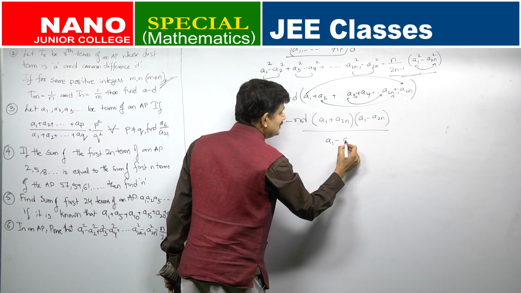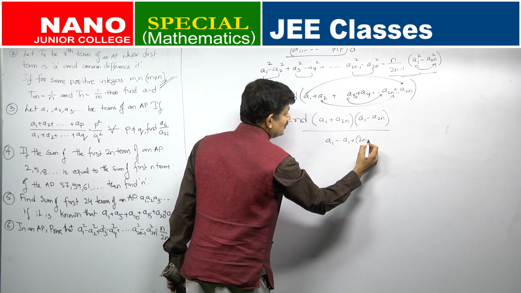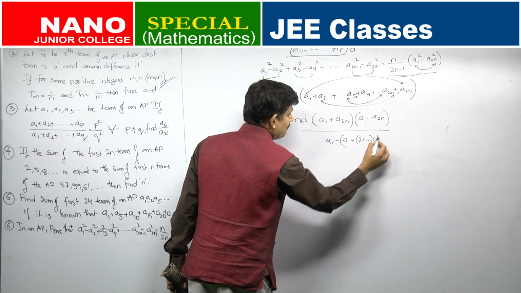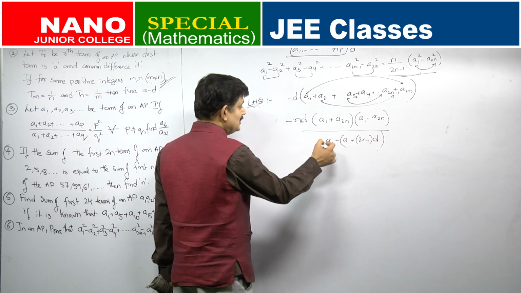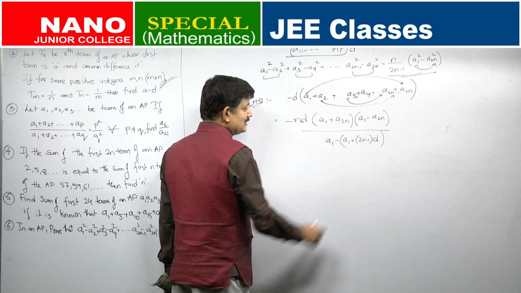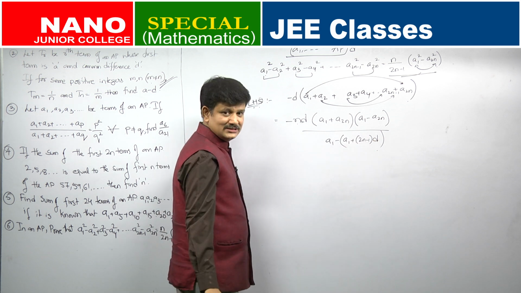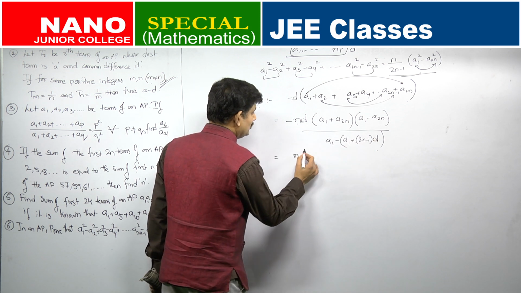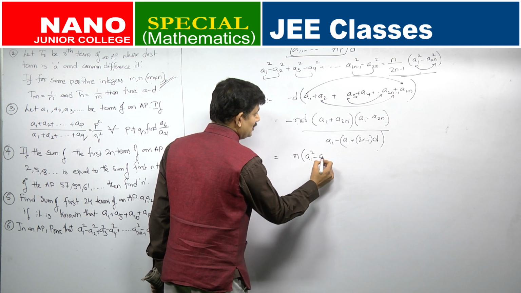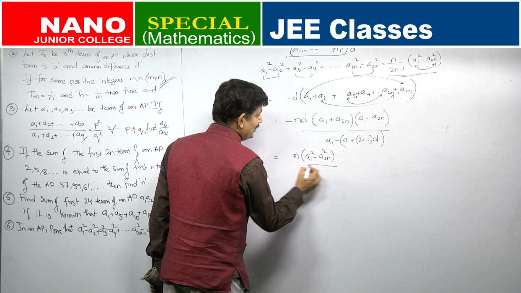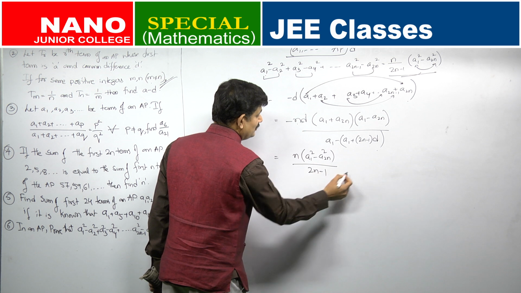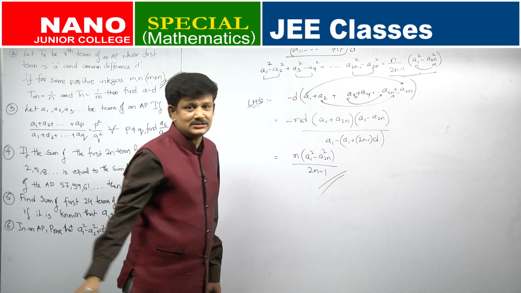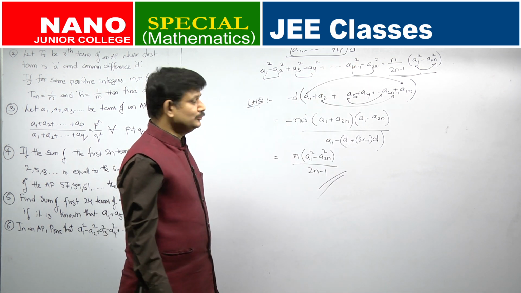I can write it as a1 plus 2n minus 1 into d. Now, you can see a1 is getting cancelled, d is getting cancelled, minus sign is getting cancelled, and you have this equal to n into a1 square minus a2n square divided by 2n minus 1, which is nothing but your right hand side. Very easily you are able to prove.